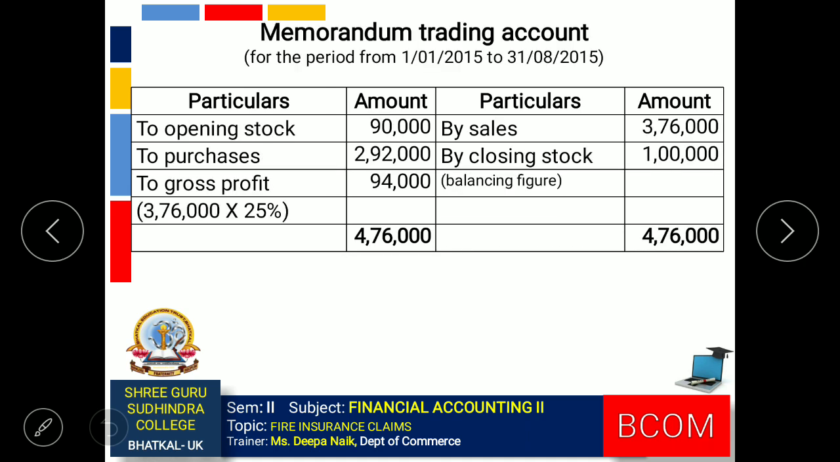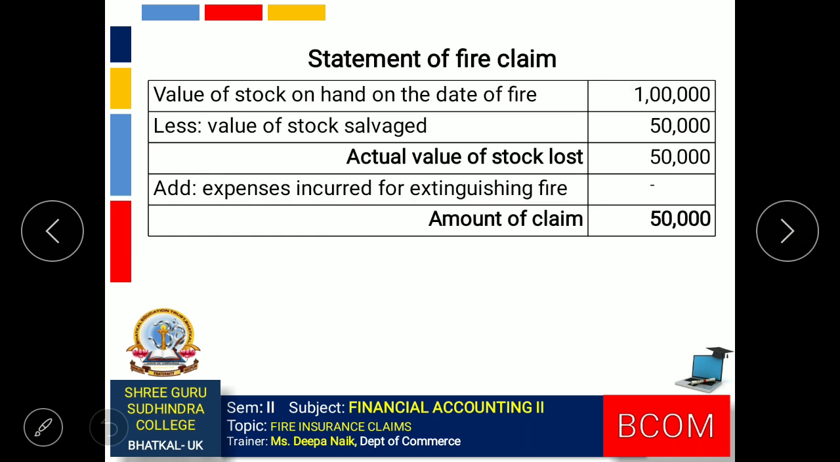In the memorandum trading account, once we make all the entries, we will then calculate gross profit, that is 25% on sales, which comes to 94,000. The balancing figure is the value of stock on the date of fire, which comes to rupees 1 lakh. Now preparing the statement of fire claim: value of stock on the date of fire minus value of stock salvaged. So we get the amount of claim, rupees 50,000.